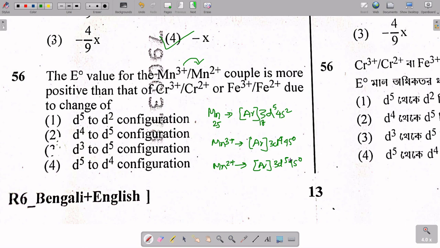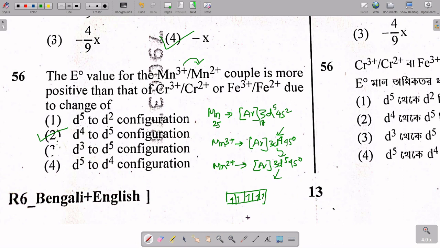So when going from plus 3 to plus 2, the configuration is changing from d4 to d5, so option 2 is the answer. But why? Because in case of d5 the configuration is half filled, and half filled is more stable compared to the partially filled d orbital, so the answer is option 2.